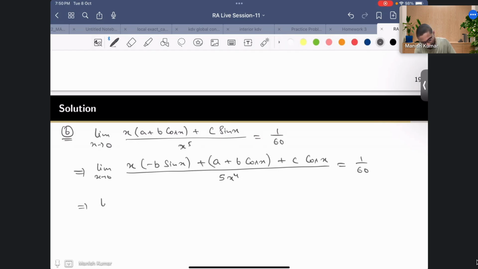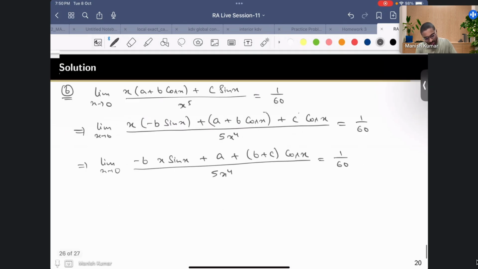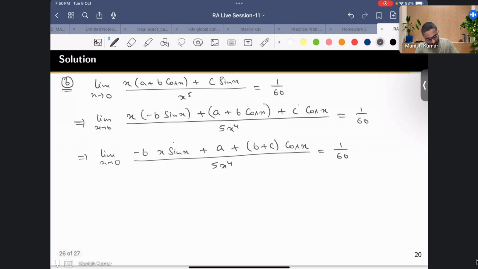Limit x going to 0, you can club this and this together, so what I have is minus b x times sine of x plus a plus b plus c cos of x, and then I have 5x raised to the power 4, equal to 1 by 60. Now if you put x equal to 0, this is 0 anyway, but this one turns out to be a plus b plus c.